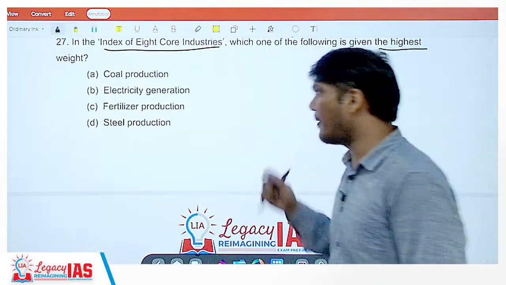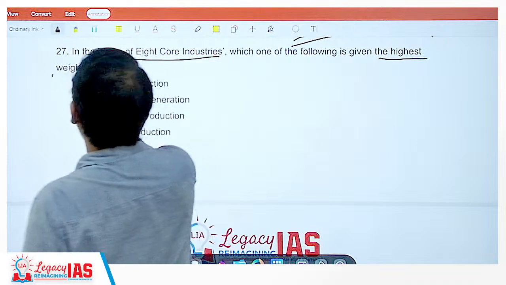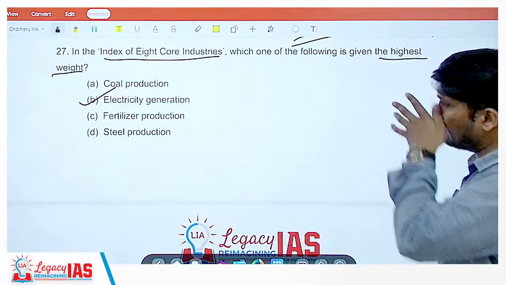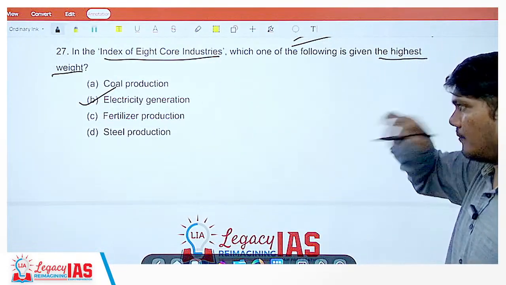That is a way to remember it. So the highest weightage given is to the electricity generation. In the index of 8 core industries, highest weightage is given to the electricity generation.